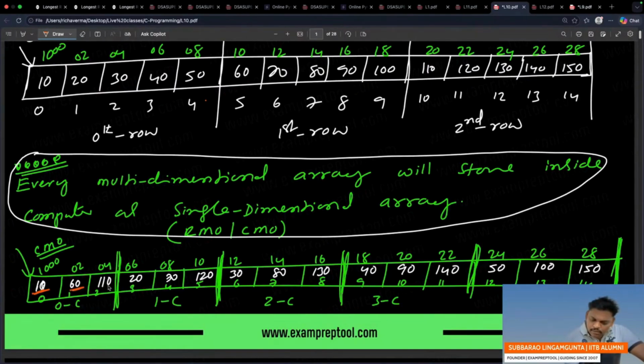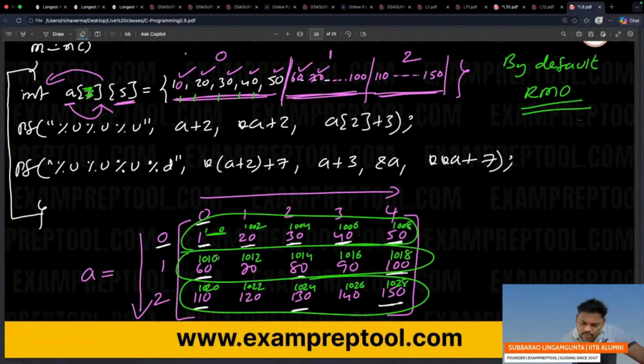10, 60, 110. Column major order, right? In column major order, you are given the addresses 1000, 1002, 1004. Whenever it is column major order, you have to give addresses like this. So column major order means you have to give addresses like this. Fine. Is it okay? Can we move next?